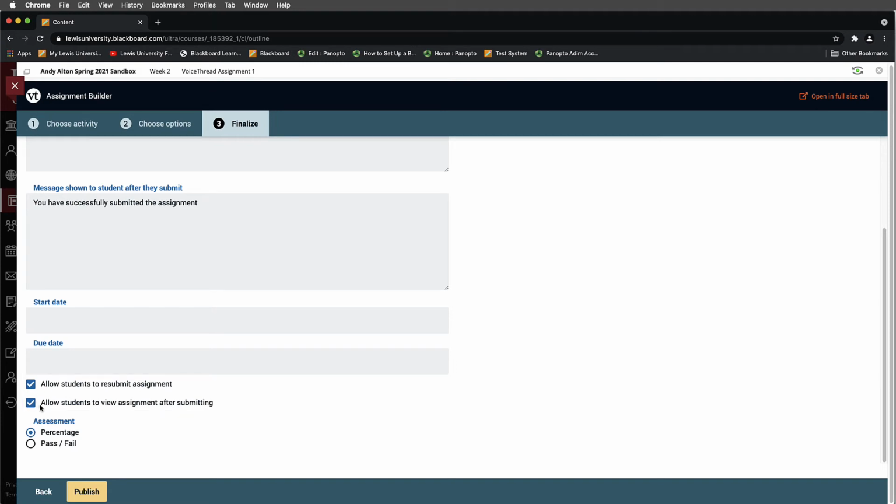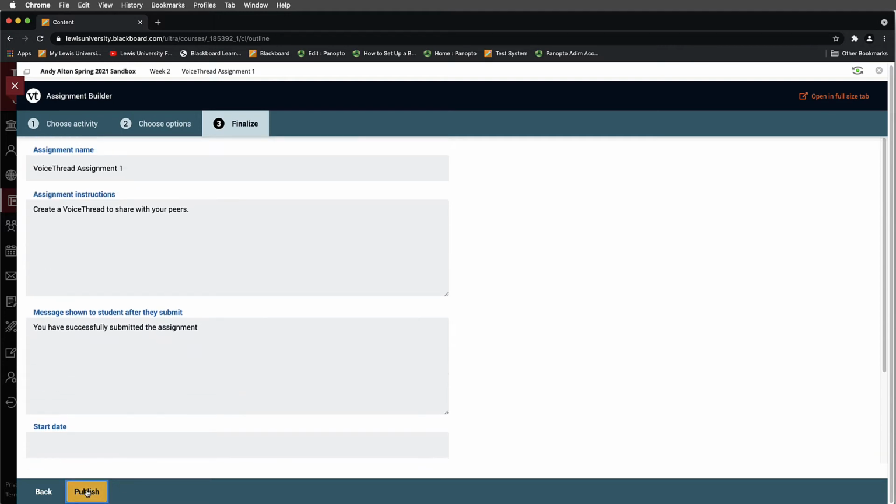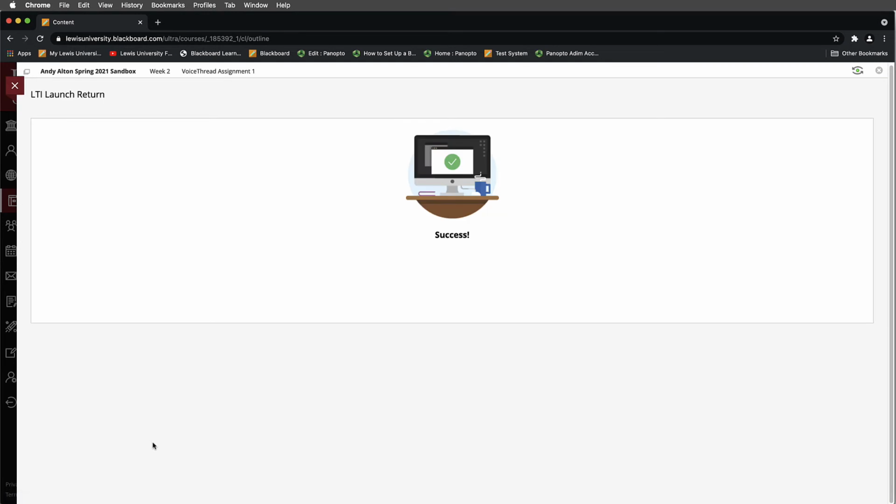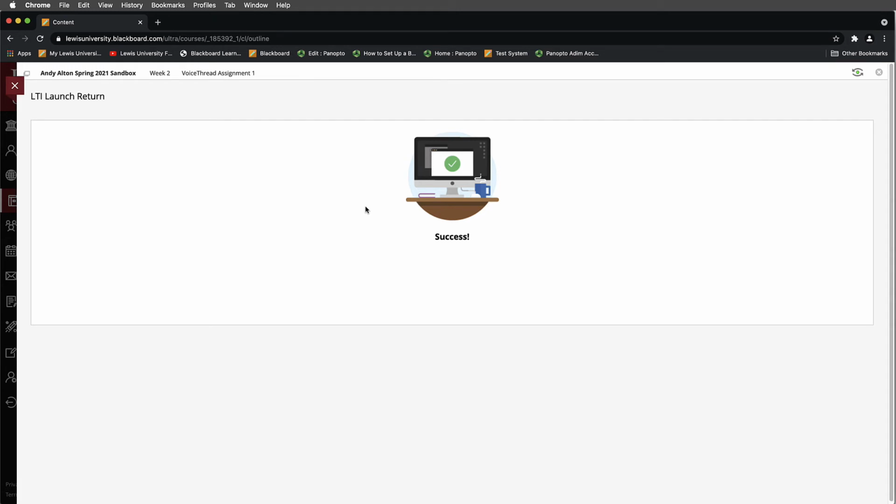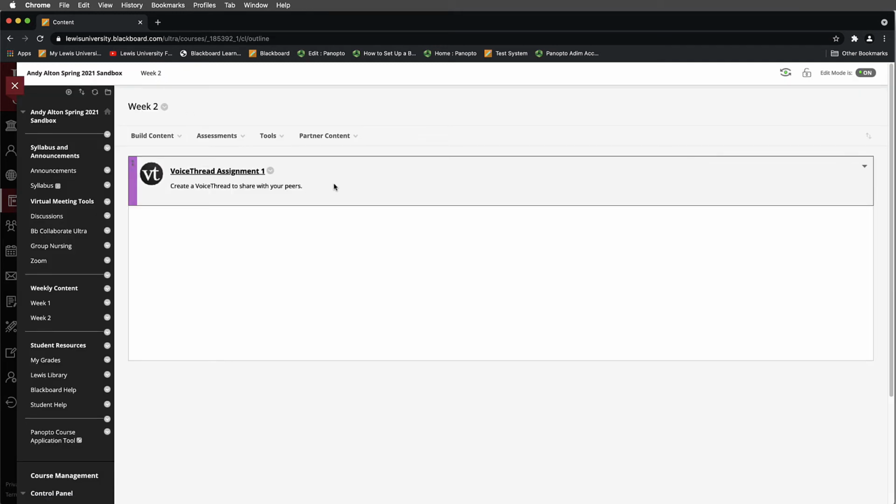Then in terms of the assessment, the default is percentage. You could turn this to pass-fail. I would suggest leaving this as percentage. I'll go ahead and I'll select publish. And what we'll see is a little success. Now at this point, it's highly likely that you're going to need to either refresh the page or go back to the week. It's not going to redirect you.